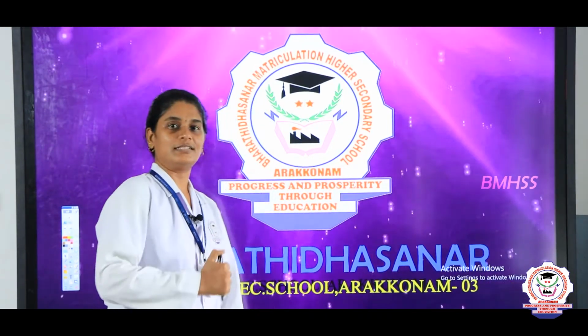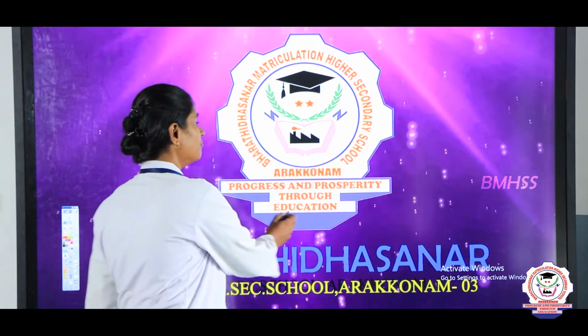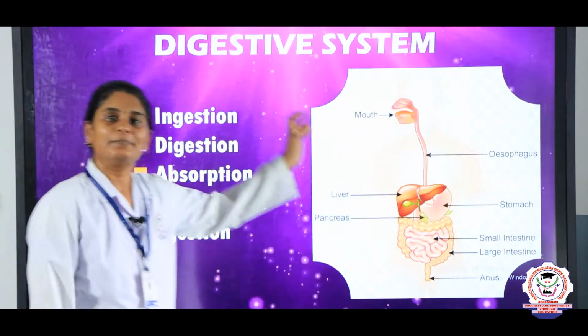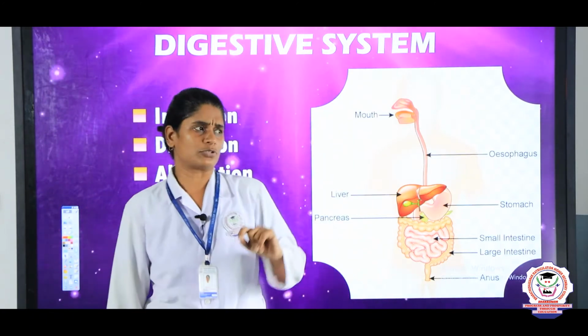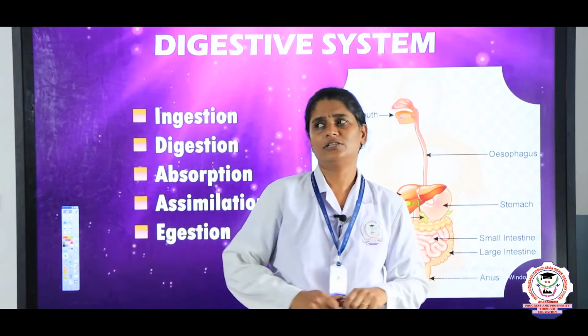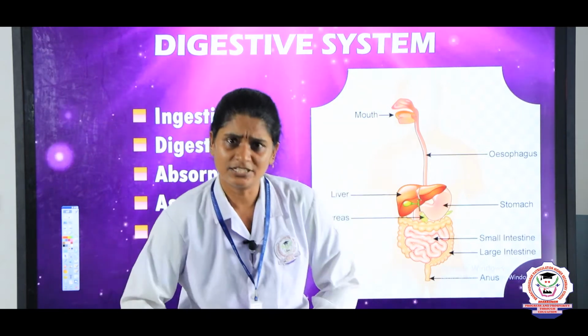So, now let us see the 4th chapter. What is your 4th chapter? The 4th chapter is about the digestive system. Now, tell me children, why do we need a digestive system?